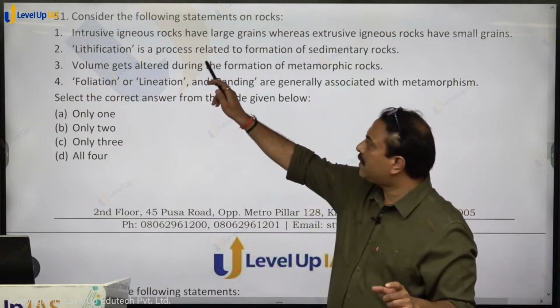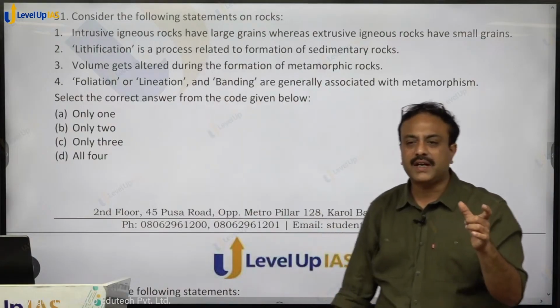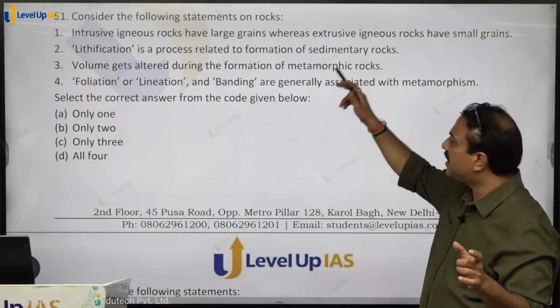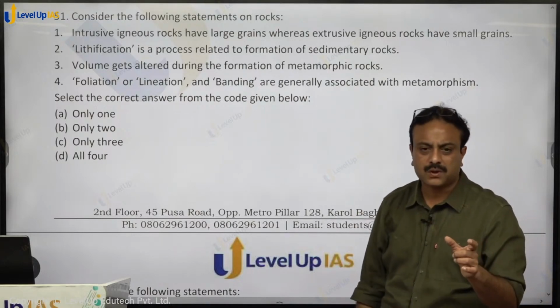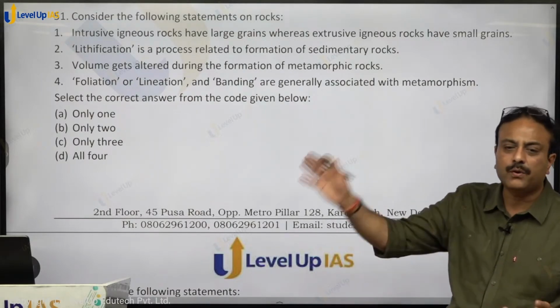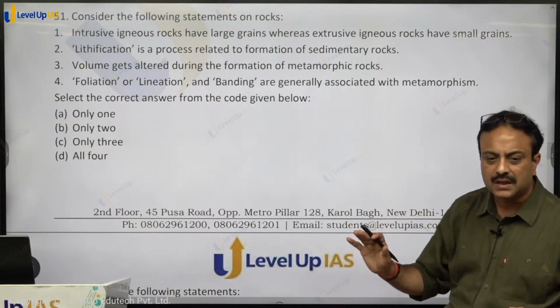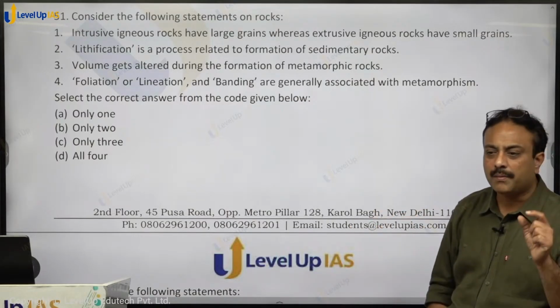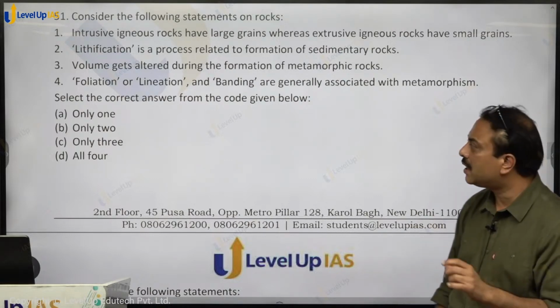So when intrusive igneous rocks develop below the surface, the size of the grain is more. When they are exposed to the surface, same material, same molten material, lava, when exposed to the surface, it cools down all of a sudden and hundreds of nuclei develop around which the process of cooling, freezing starts, and so the size of the grain is not able to shoot up, it remains small. Are you getting that? So the statement is 100% correct.